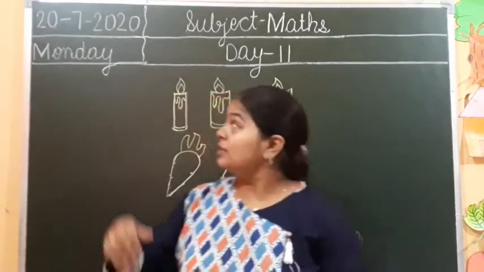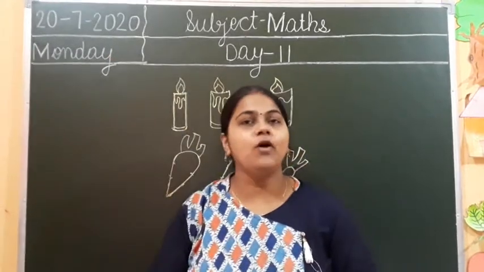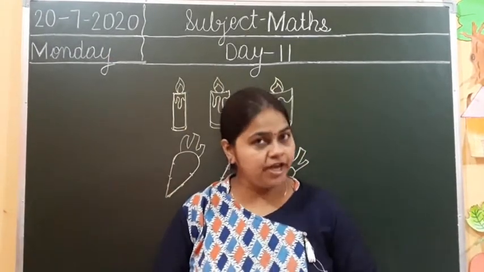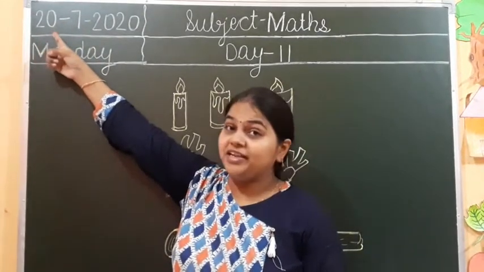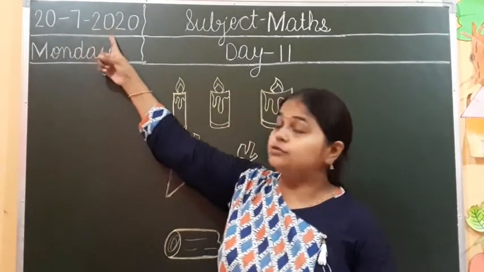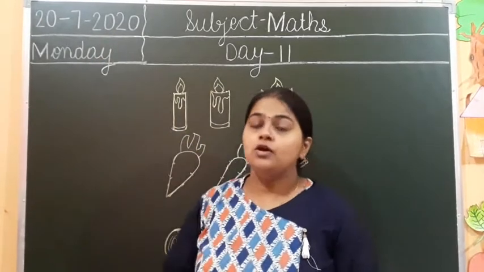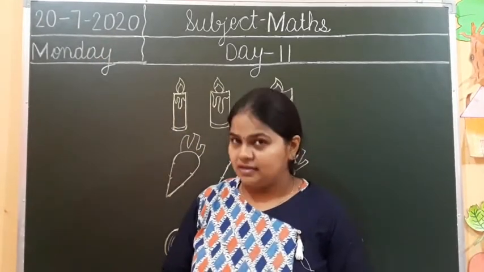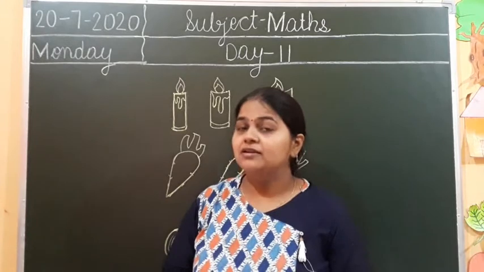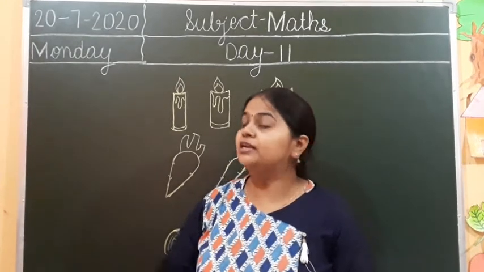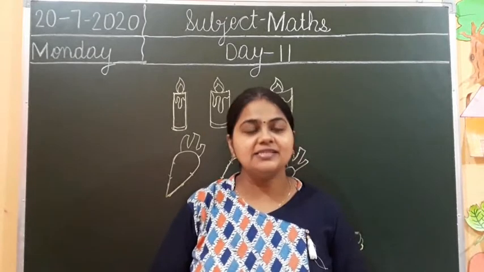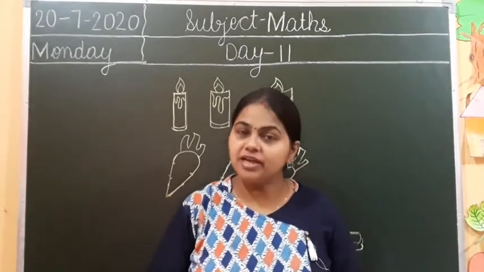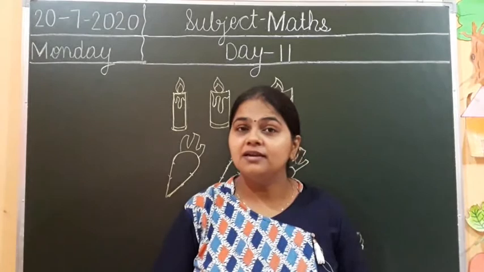So, look here. Tell me what is the date today? Today is 20th July 2020. What is the date today? 20th July 2020. What is the day today? Today is Monday. Tell me, Monday.